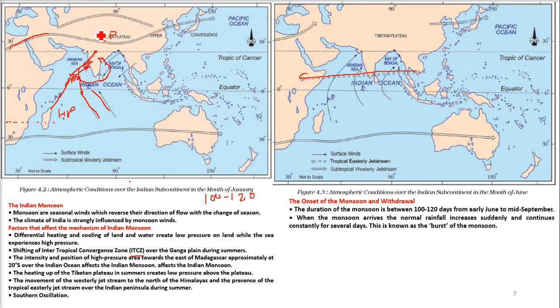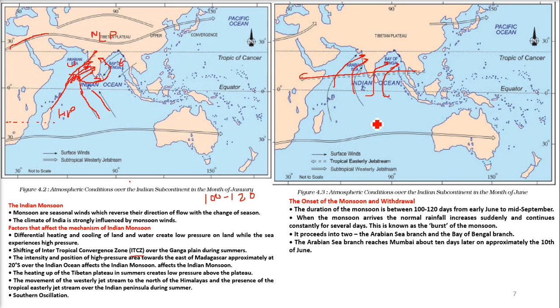So when this is north, south, east and west, when the southwest monsoon winds reach this Indian region, there is a burst of the monsoon. That is, the rainfall increases rapidly. It proceeds in two directions: one direction is the Arabian Sea branch, and the other is the Bay of Bengal branch.